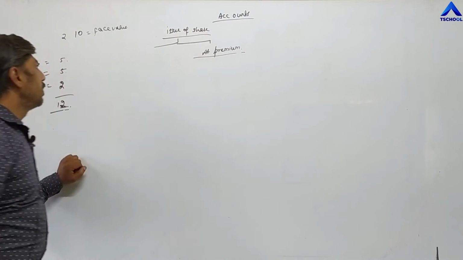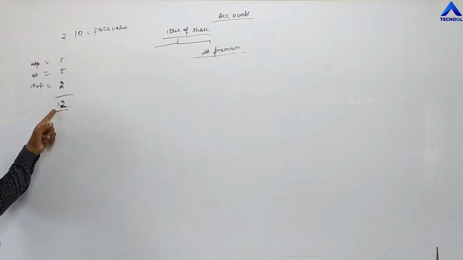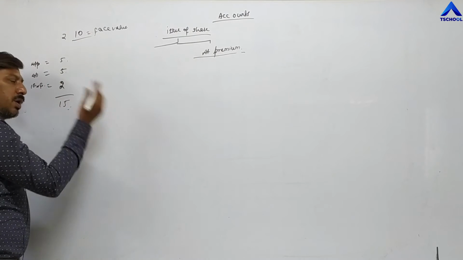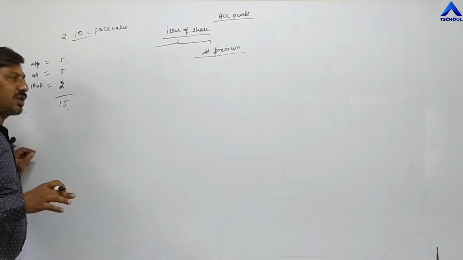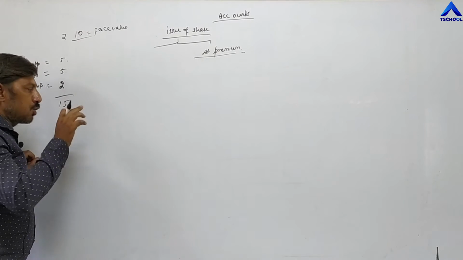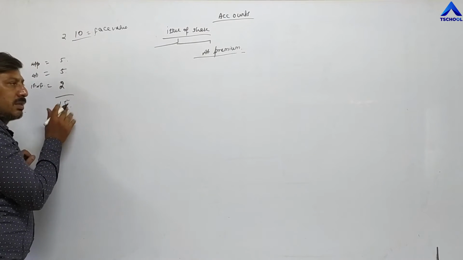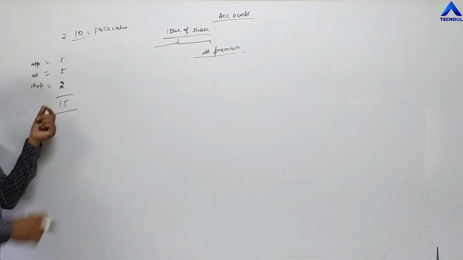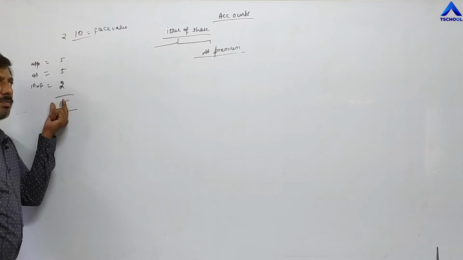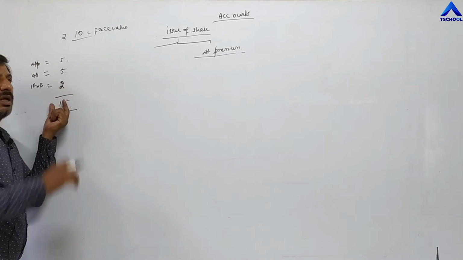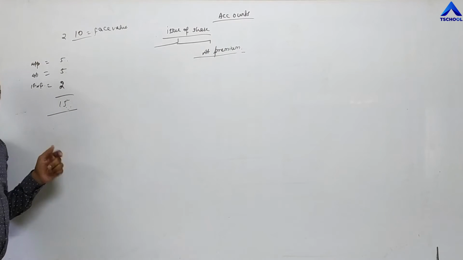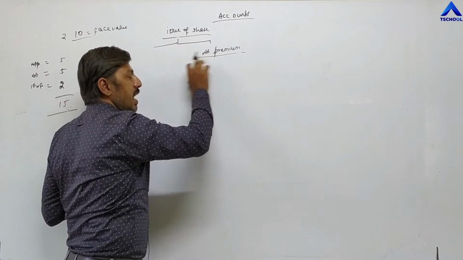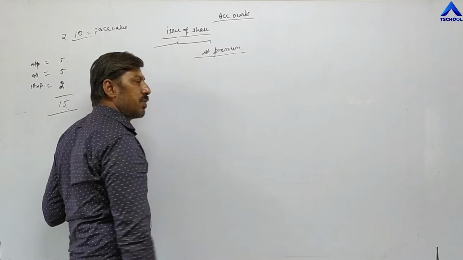And a company can issue shares at any amount of premium. Means if the face value of a share is 10 rupees, they can demand 15 rupees, 20 rupees, 100 rupees. There are no restrictions on premium. But how to utilize this premium amount, the excess amount, there are some restrictions. We will discuss that in the theory portion. But they can demand any amount of premium. If the face value is 10 rupees, they can demand 20, 50, 100, 500 rupees. There are no restrictions on issue of shares at premium. Any amount of premium they can demand from the investors.